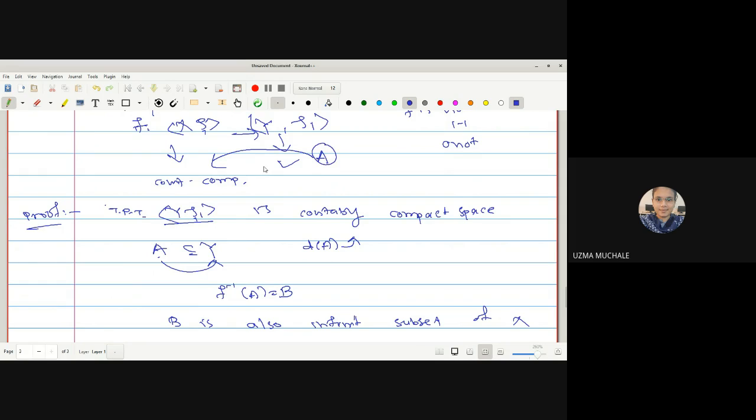If I apply F inverse, I get F inverse of A equal to some set B, which is a subset of (X, τ), right?